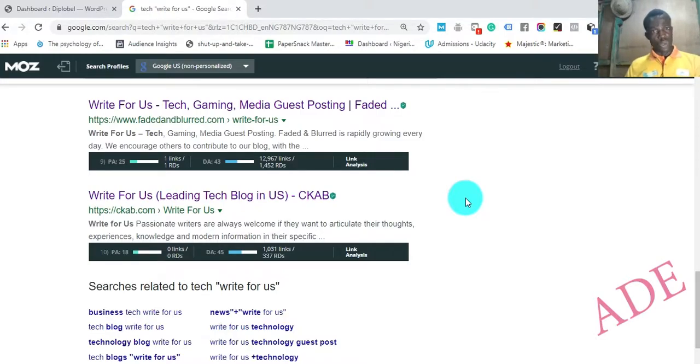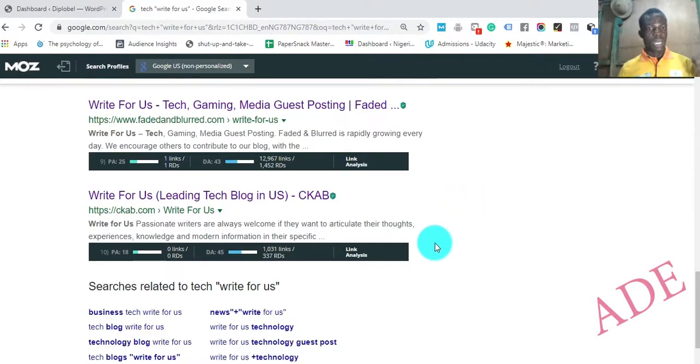That really wouldn't work because they're not related, and that is unnatural in the eyes of Google. Websites often link to websites to which they have some sort of relation. So you'd want to look for websites that are related to your niche and then send them your guest posts.